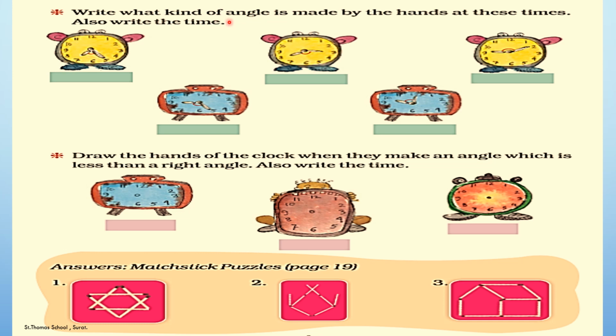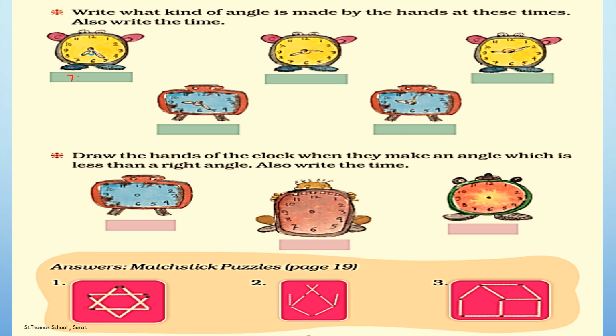Write what kind of angle is made by the hands at these times. Also write the time. So, students, you have to write the time, and also which kind of angle it is making. So, now let's take the first example. It is 7:25. So, which angle is it? It is less than 90°, that is an acute angle.